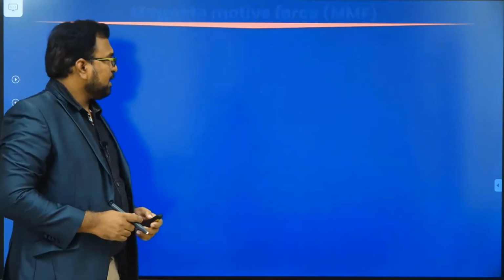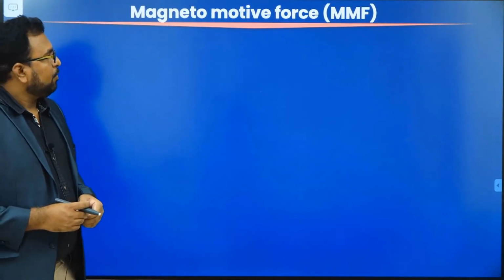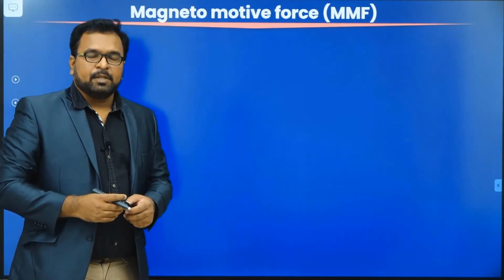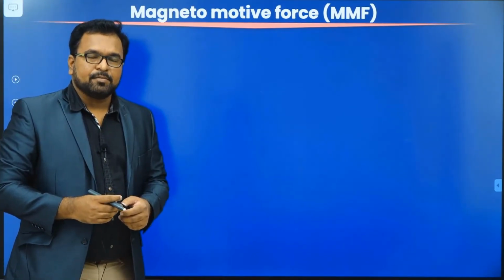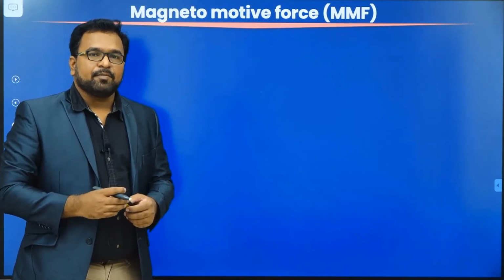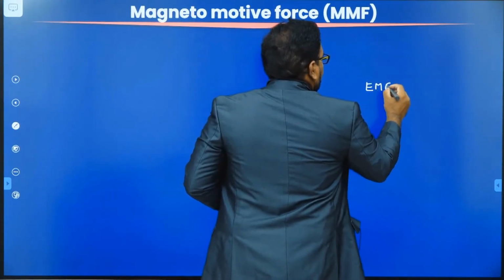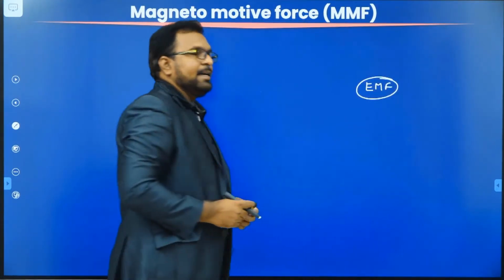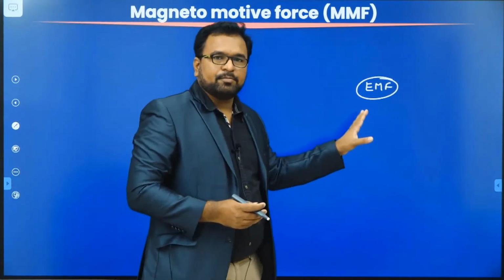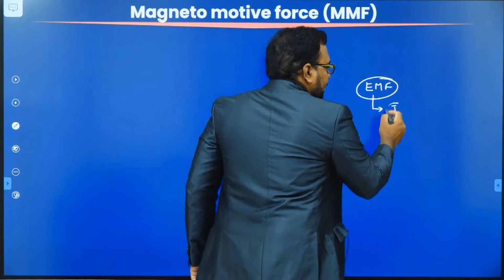That's what we have explained using the diagram. Next one, magnetomotive force. Magnetomotive force is equivalent to electromotive force. In electrical circuits we have voltage. Voltage is nothing but potential difference, or we call it EMF, electromotive force. What is EMF? It is the force which causes current to flow in an electrical circuit.